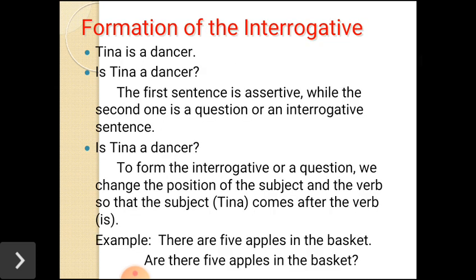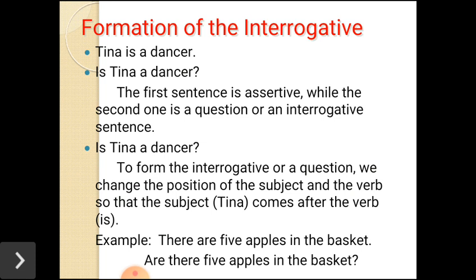Formation of the interrogative. How can we form an interrogative sentence? Suppose here two examples are there. The first sentence is a declarative sentence. Tina is a dancer. It is a declarative sentence. Is Tina a dancer? This is an interrogative sentence. The first sentence is assertive, while the second one is a question or an interrogative sentence. Is Tina a dancer? To form the interrogative or question, we change the position of the subject and the verb, so that the subject Tina comes after the verb is.